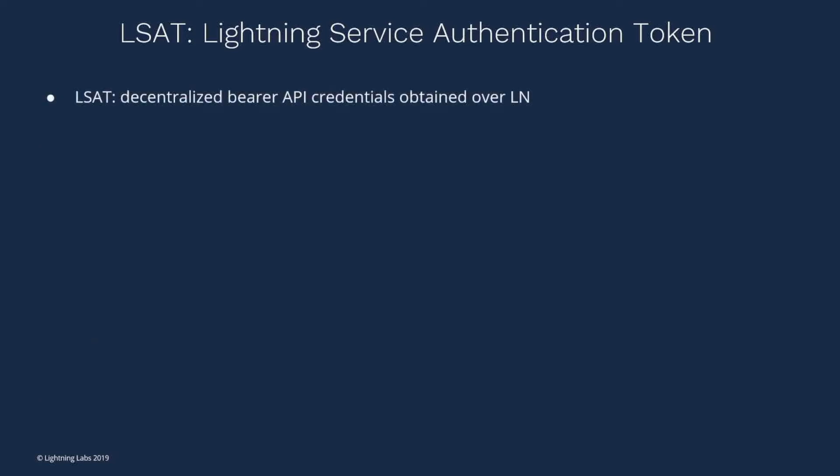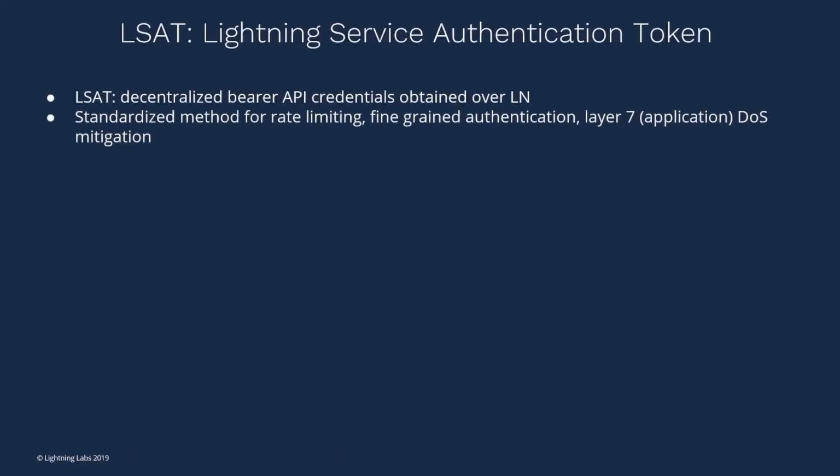Moving on. So this is what we have. We have LSAT: basically decentralized API credentials obtained over Lightning, Lightning-native, using new iterated money rails. No login, no sign up. All the payments can be metered. We do a bunch of cool stuff with it. And like we were saying before, we gain a bunch of cool things for rate limiting. We also get layer 7 application DoS resistance. This is like the OSI stack layers, so not layer 7 of some super duper Lightning. This is the application layer. We have the presentation and session layers right below that. And we have some cool future extensions.